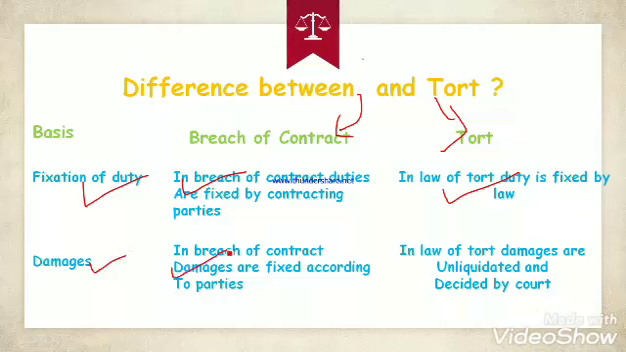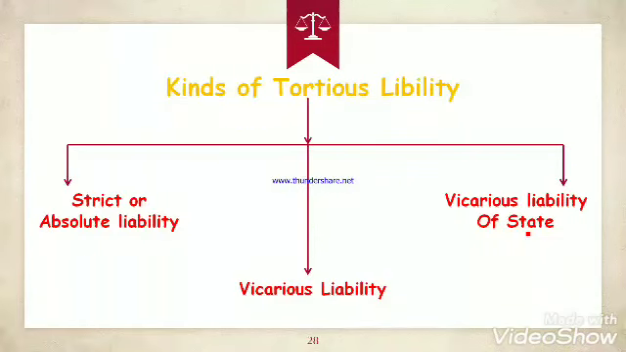Damages in breach of contract are fixed between the parties. In the example of A and B, in which A delivers a car to B, damages are already fixed: that if anything goes wrong, I will pay you only 2.5 crore rupees. In the law of tort, damages are unliquidated and decided by the court.